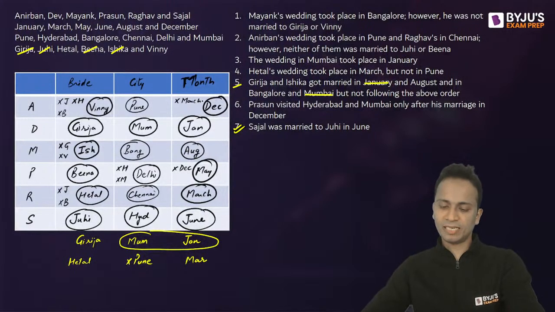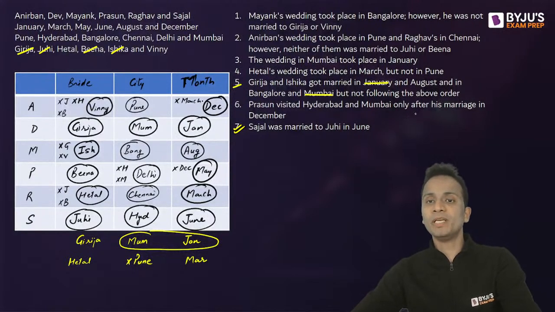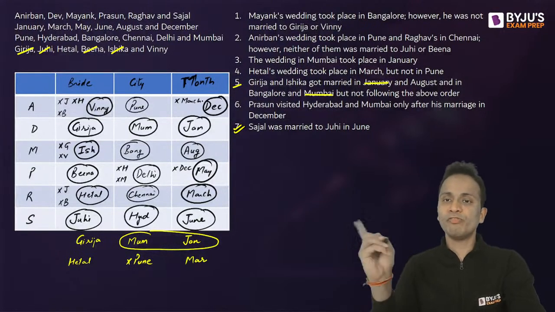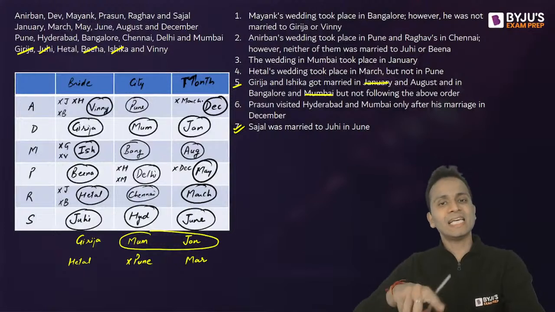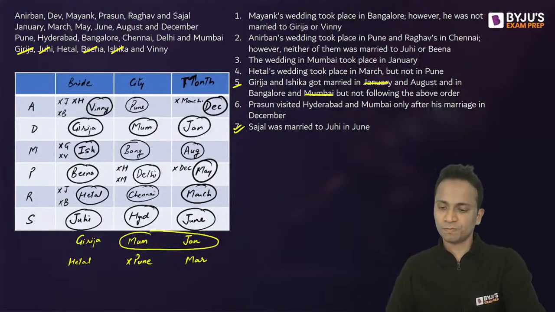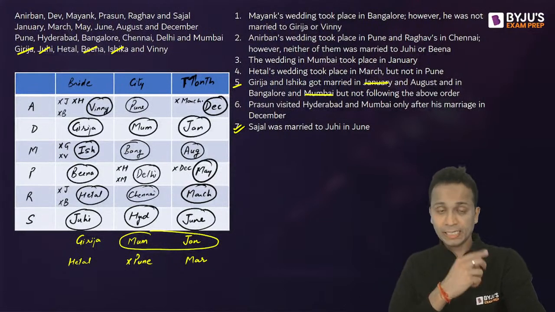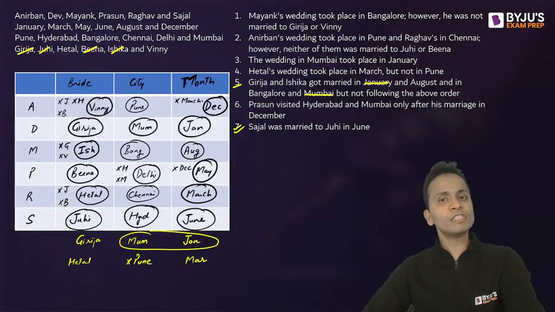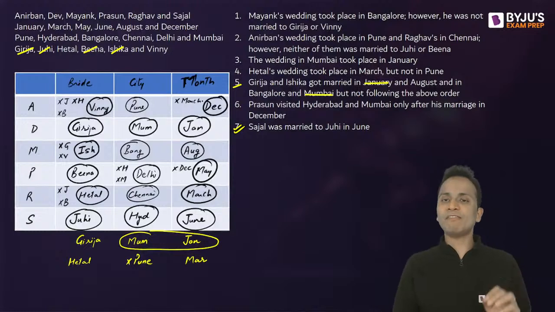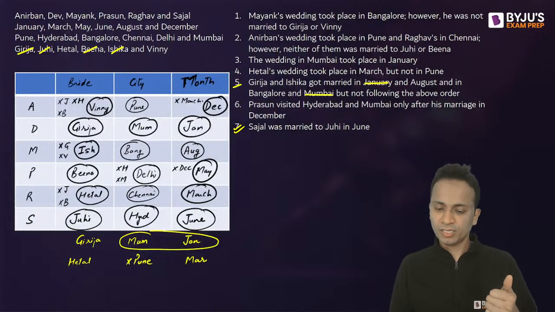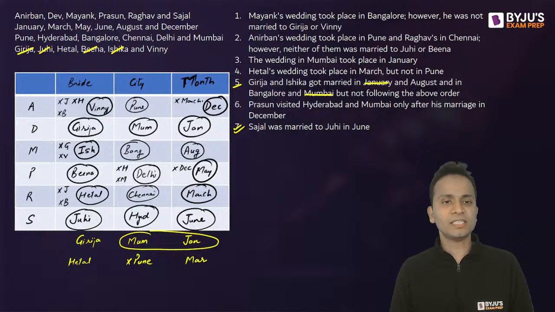Okay, same. Absolutely. Vivek, Prasun visited Hyderabad and Mumbai, after his marriage in December. So Prasun visited these cities in the month of December after his marriage. Okay, right? Yes, Ayushi. Yes, I have seen the sixth. Prasun visited Hyderabad and Mumbai only after his marriage in December. Okay, right?